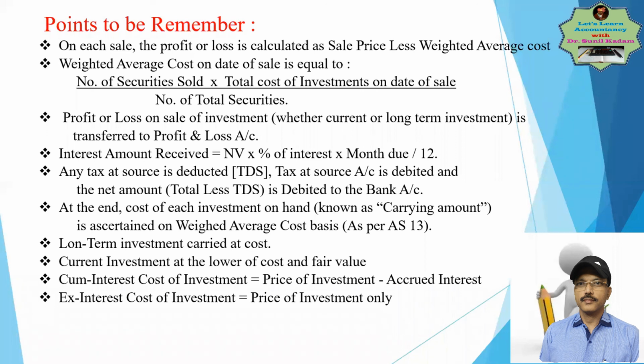So the last 2 points are Cum-Interest cost of investment include the price of investment minus accrued interest, and Ex-Interest cost equals to the price of investments only, because interest is paid separately, additionally वो ज्यादा interest दिया जाता है. So this is what a point one should remember.